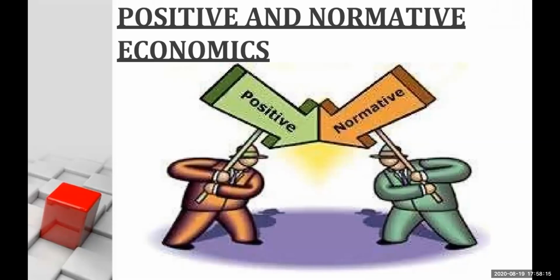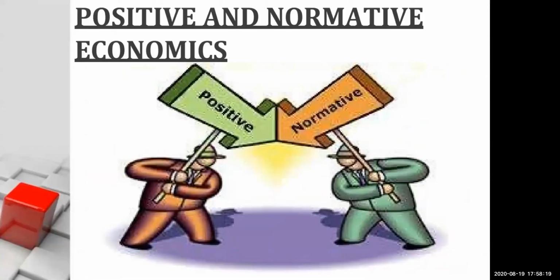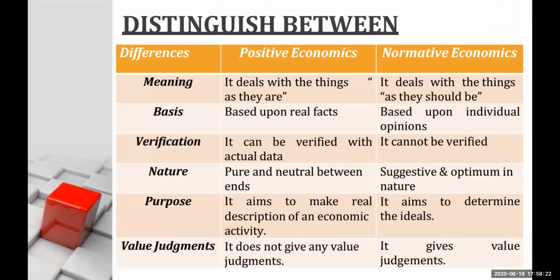Now let's understand what is positive and normative economics. Positive economics deals with things as they are, which means it is based upon real fact. When I say that there is poverty in India, it is positive economics because we are dealing with things as they are. But normative economics deals with things as they should be, so it is based upon individual opinion.